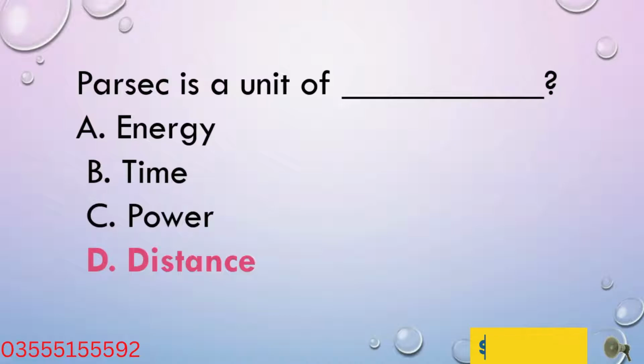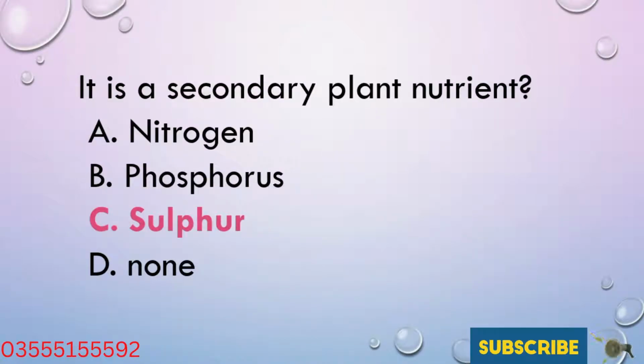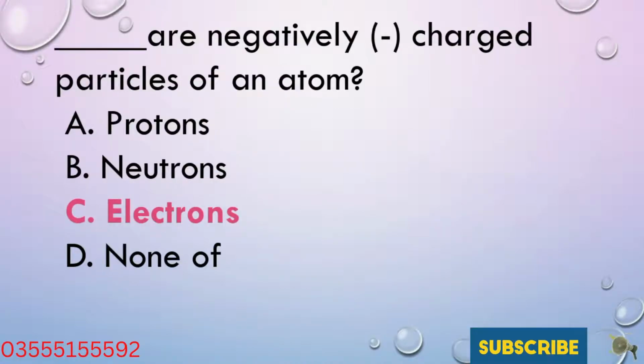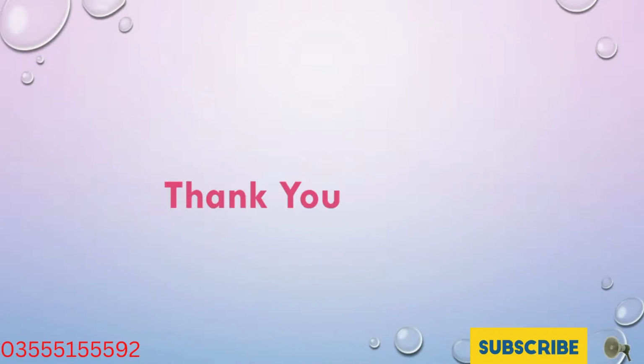Parsec is a unit of distance. The chemical name of quartz is silicon dioxide. Which is a secondary plant nutrient? Sulfur. Electrons are negatively charged particles of an atom.